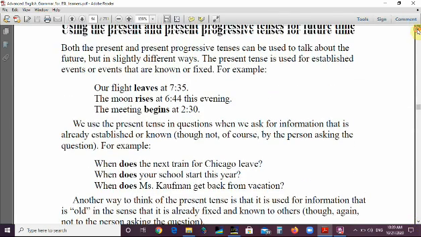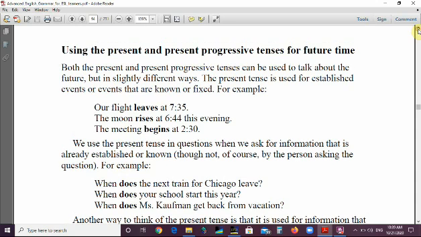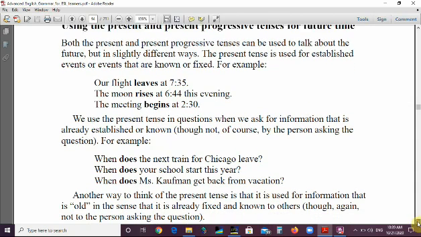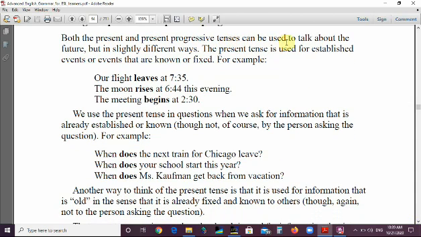Let's move to the second point in this unit or this lesson, using the present and present progressive tenses for future time. Both the present and present progressive tenses can be used to talk about the future, but in slightly different ways. The present tense is used for established events, schedules, timetables, events that are fixed, or scheduled, as I said, or events that are known.